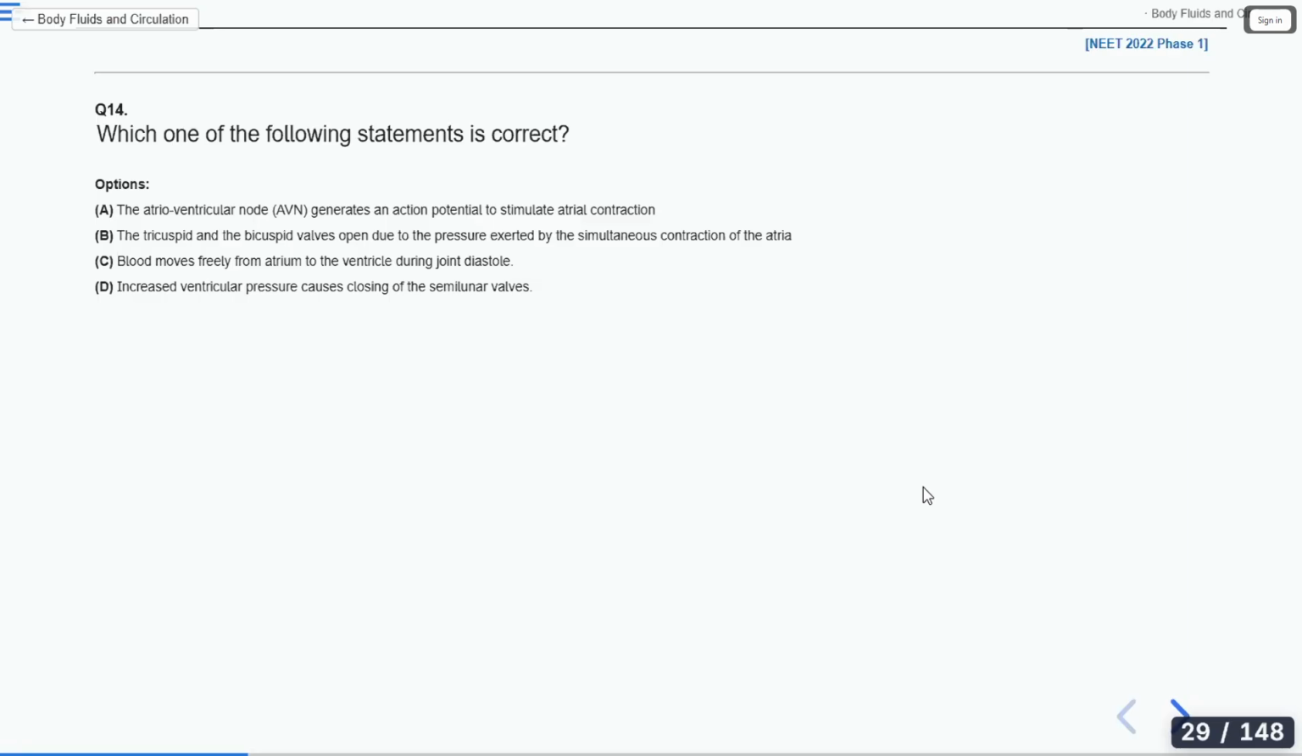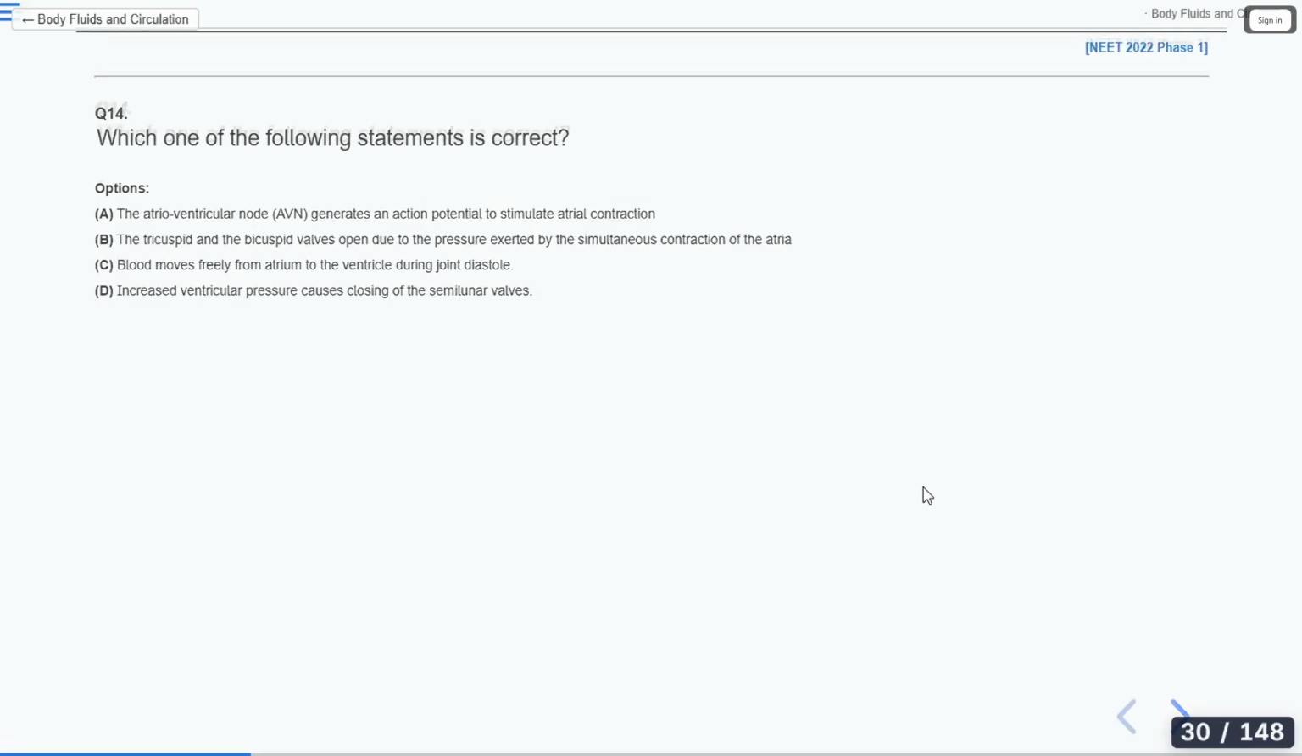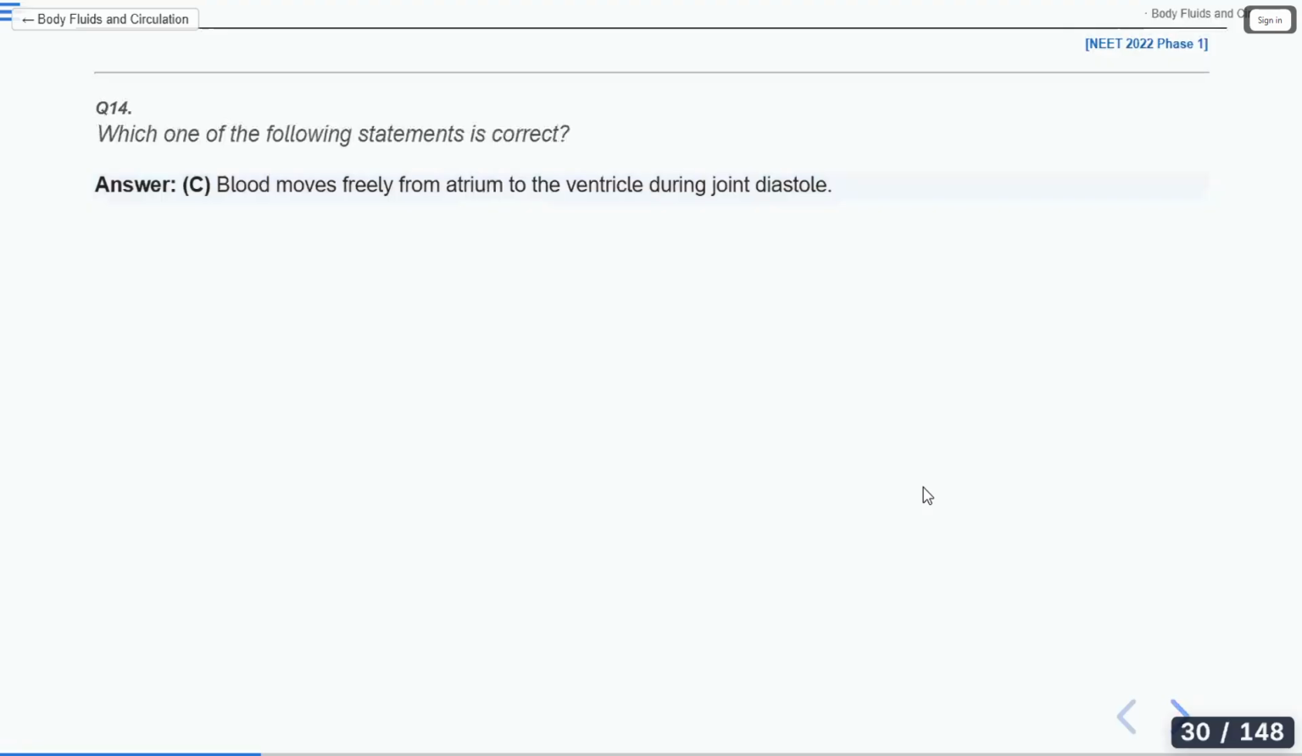Let's see. Option C. Let's see the answer now. So the answer for this is option C. Very good, guys. Blood moves freely from atrium to the ventricle during joint diastole.